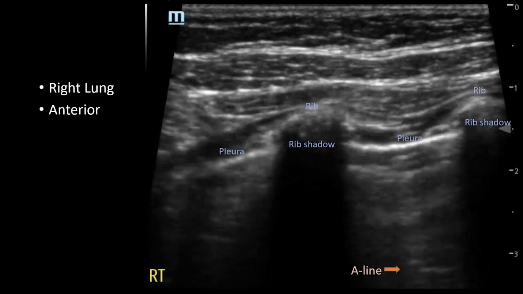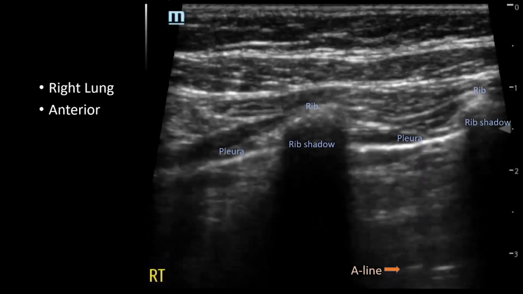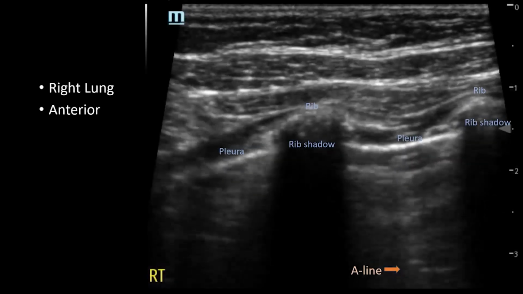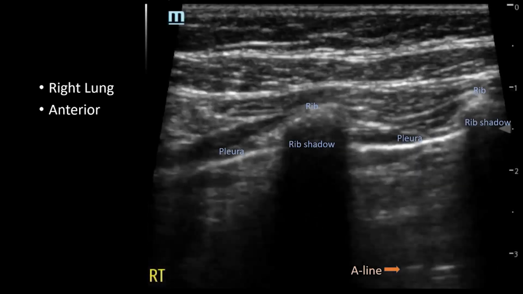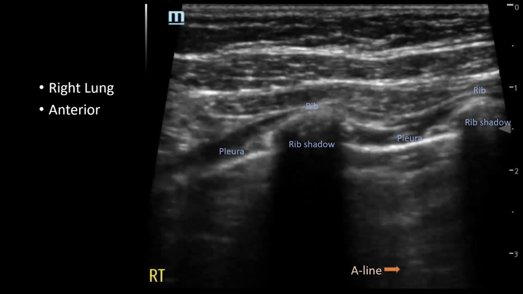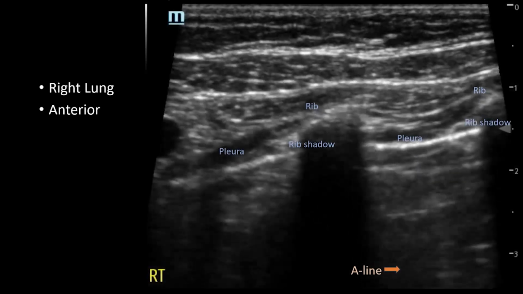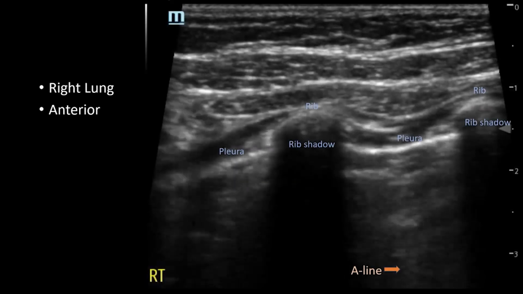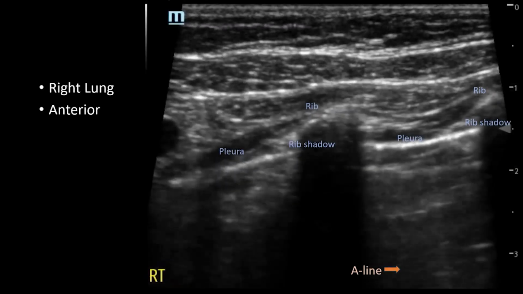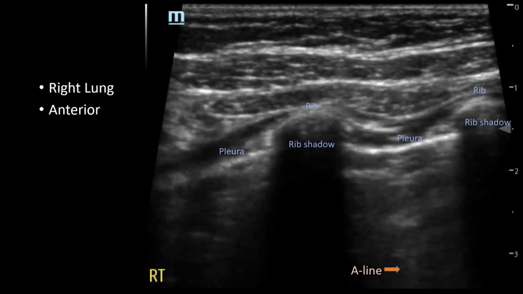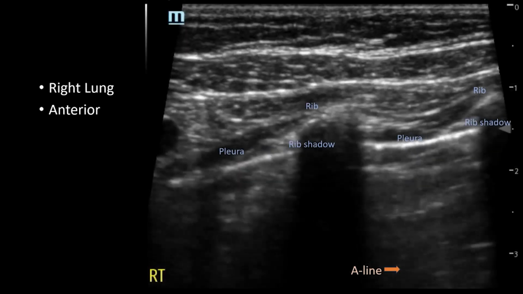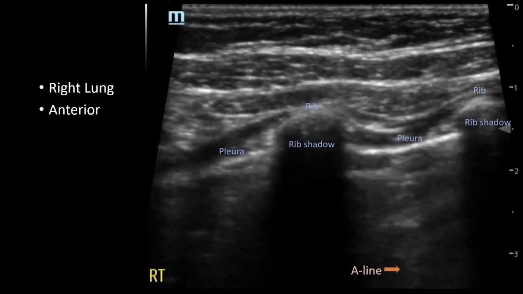They are created by discrete short-path reverberation artifacts caused by interstitial edema, increased fluid, or interlobular fibrosis. Clinically, A lines can indicate healthy aeration of the alveoli. However, A lines can also be seen in cases of pneumothorax since there will be a reflection of air at the parietal pleura, so they do not help to distinguish a pneumothorax from healthy lung.